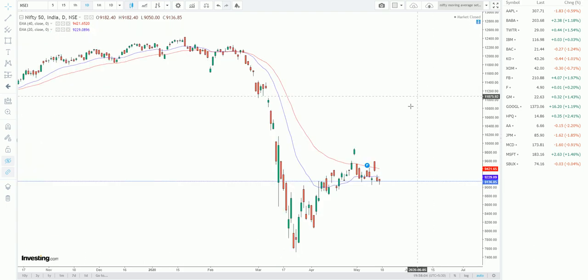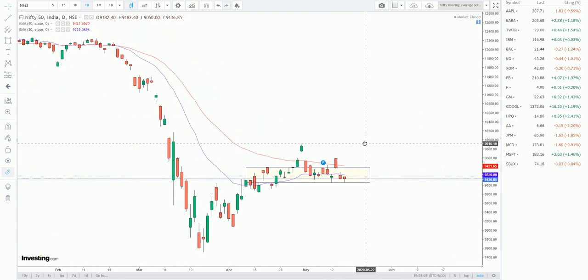And one more thing, Nifty was trading in a box. We can see here, this box contains a lot of red candles compared to green candles. So that also confirmed that Nifty was in a consolidation phase, touching the upper side of the box and then the downside of the box, and now breaking this box can lead to the downside. This is what the setup is showing. So now we move on to the next setup, that is a Fibonacci setup.